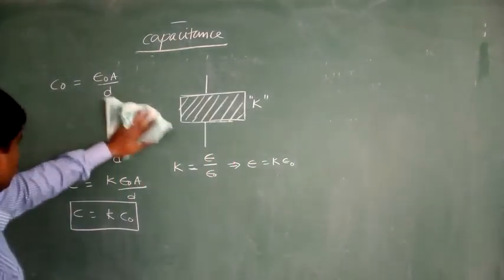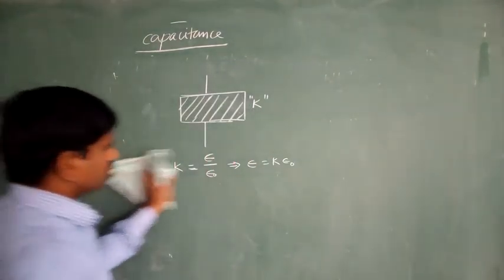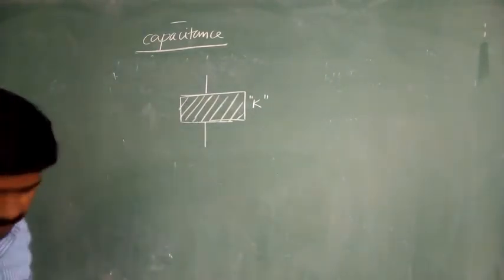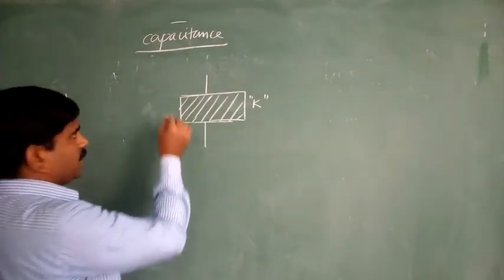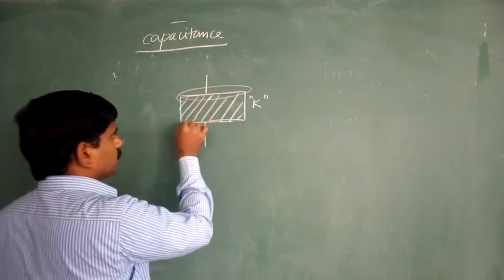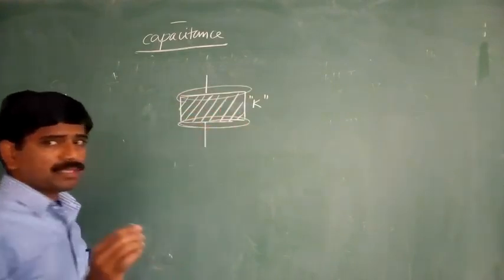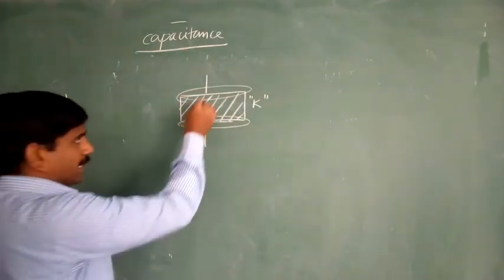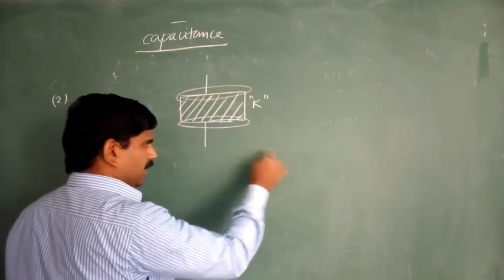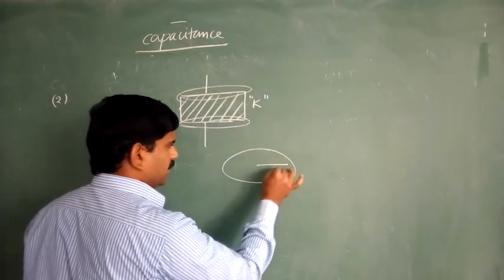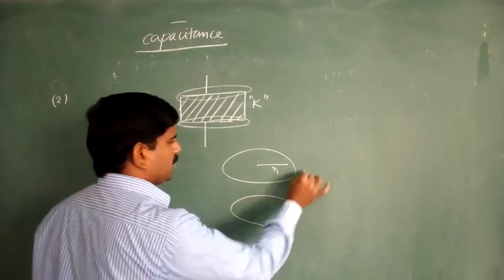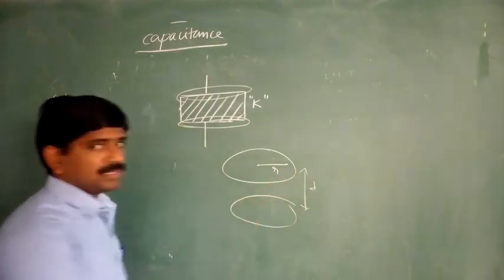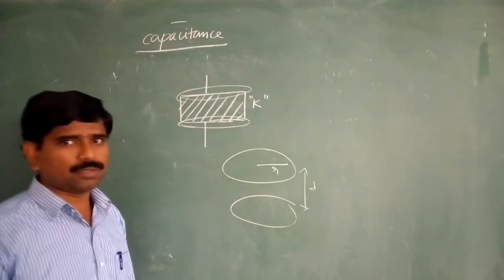So one more point regarding this parallel plate capacitor only. In case we are taking circular plates having radius small r, and the separation between the two plates is equal to d only. Separation between the two plates is equal to d.